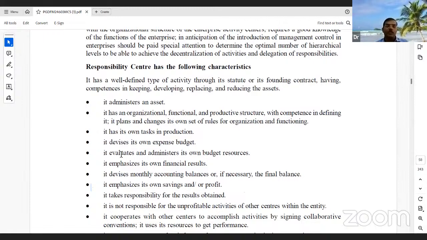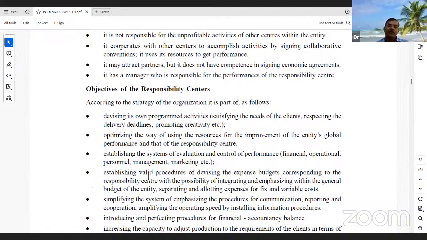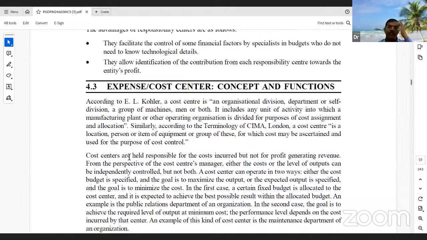So it's owner, risk production, take production, division, all these are there. So the advantage of this responsible center is dividing its own program into different kinds of activities, all these are there. And what is a different center? Nothing but an expense center.